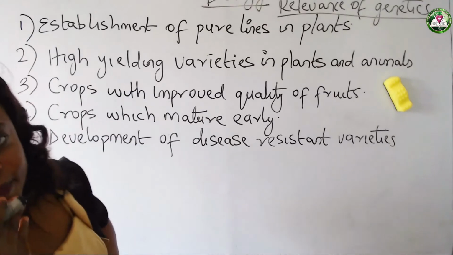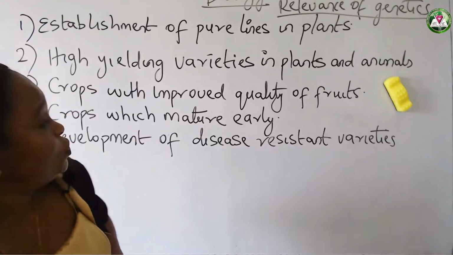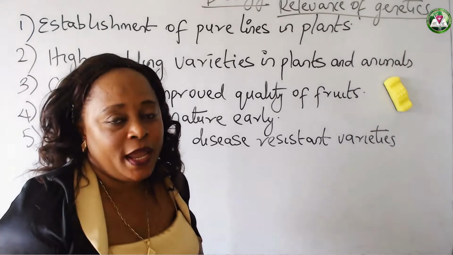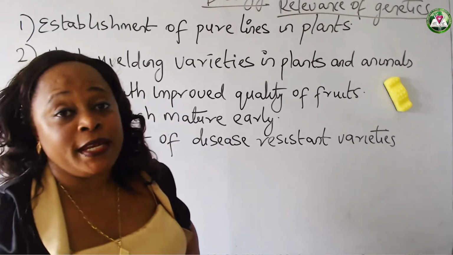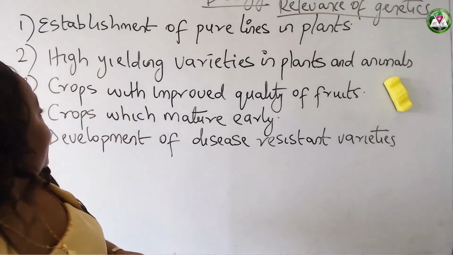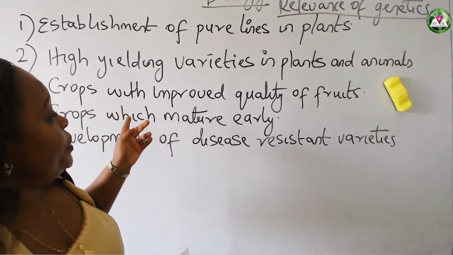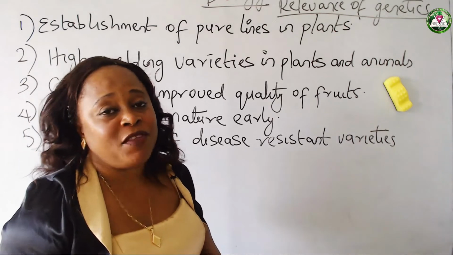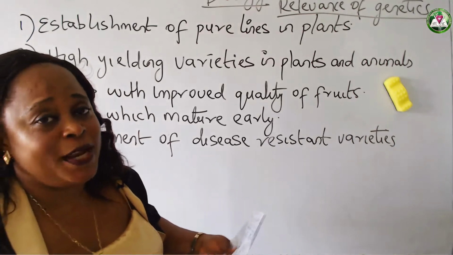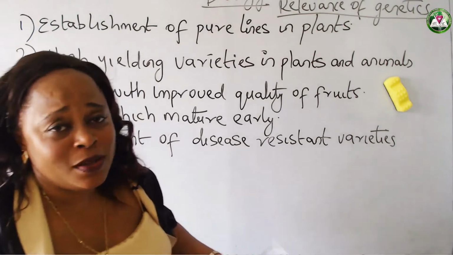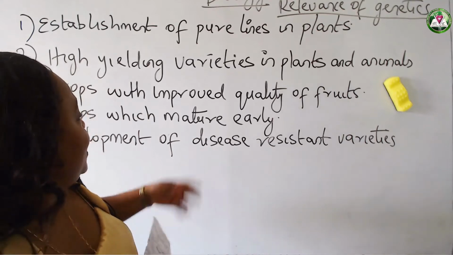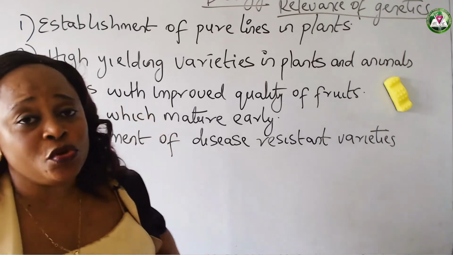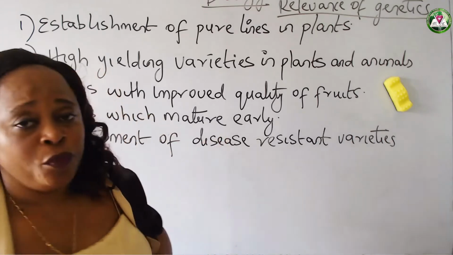Through genetics, we have been able to produce plants that give us a higher yield. Plants that give higher yields and also in animals. Then the third one here is that we are able to produce crops with improved quality of fruits. Now we know normally we have crops that have different qualities of fruits. Maybe it could be that the taste is not so good, or it has dots, or it doesn't look neat. But through genetics, we are able to isolate the particular crops that produce good quality of fruits and also produce more of them.